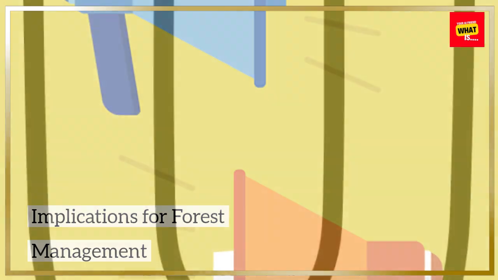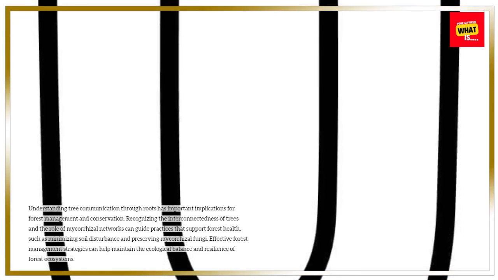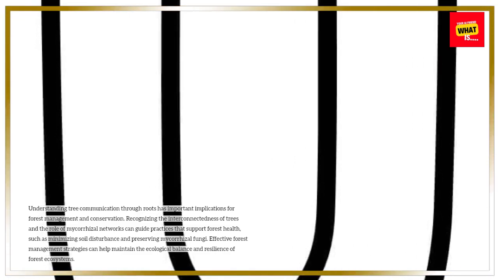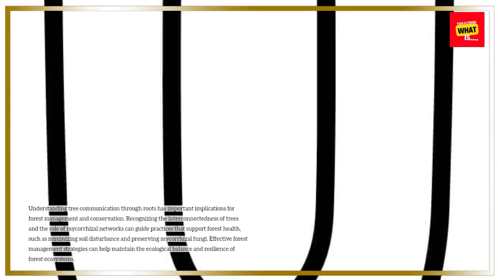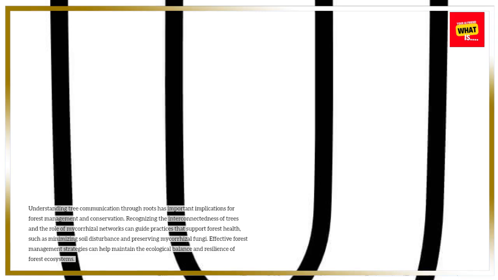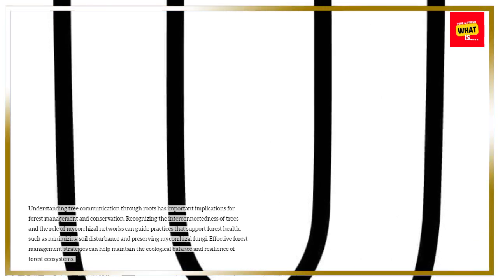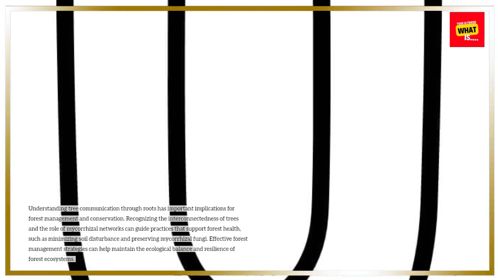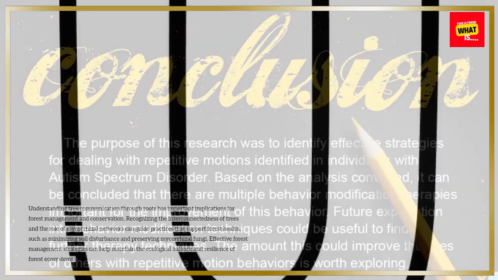Implications for forest management. Understanding tree communication through roots has important implications for forest management and conservation. Recognizing the interconnectedness of trees and the role of mycorrhizal networks can guide practices that support forest health, such as minimizing soil disturbance and preserving mycorrhizal fungi. Effective forest management strategies can help maintain the ecological balance and resilience of forest ecosystems.